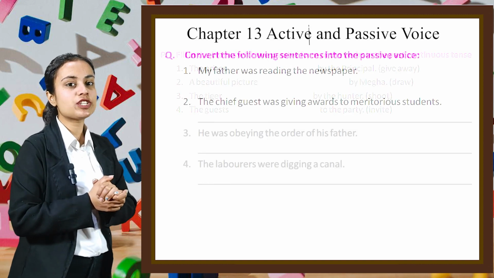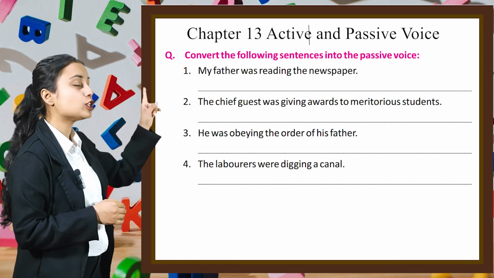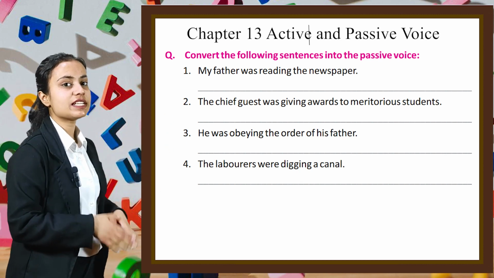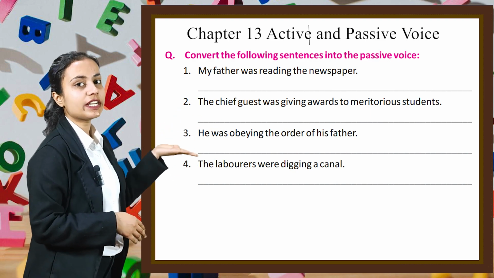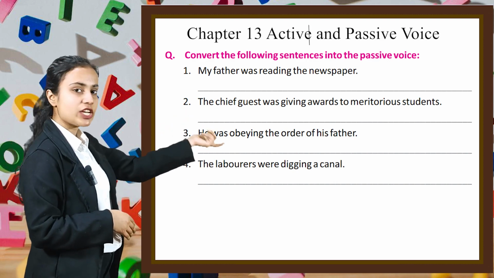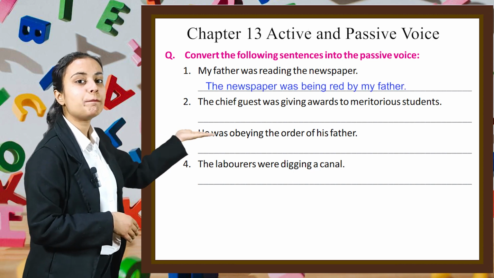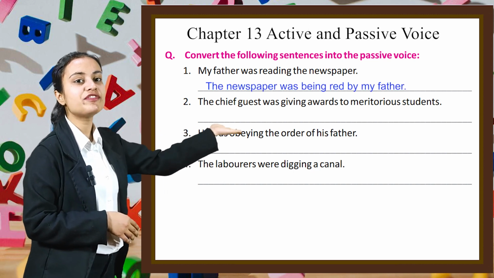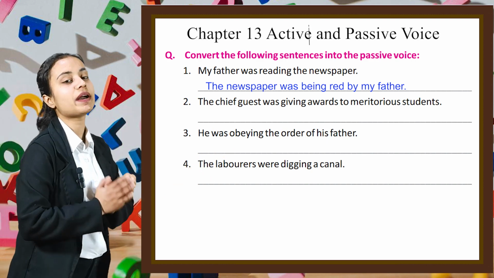Let's see another question related to this. Here we have to convert the following sentences into passive voice. First sentence is my father was reading the newspaper. So to convert it into a passive voice, we will write the object first. So the sentence will be the newspaper was being read by my father. In the similar manner, you have to do rest of the parts of this exercise by yourself.